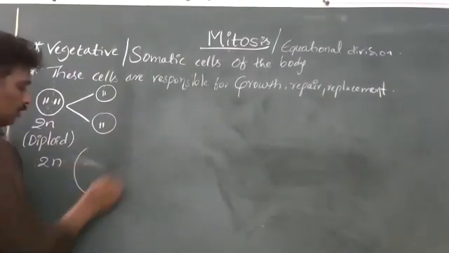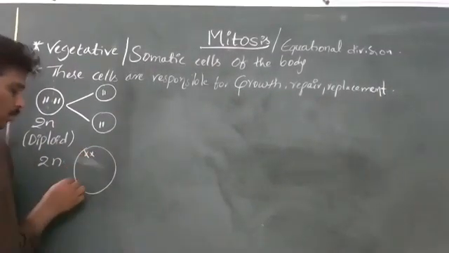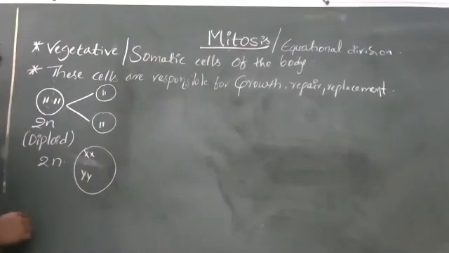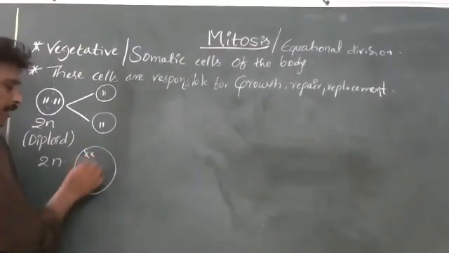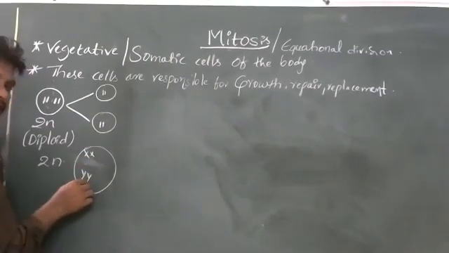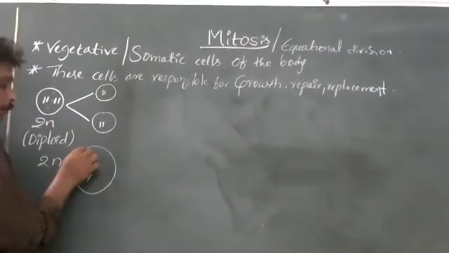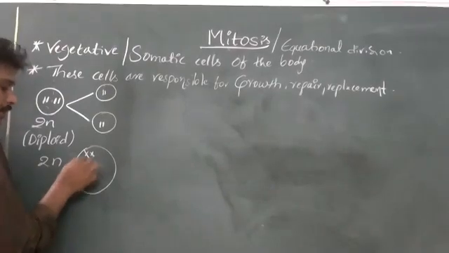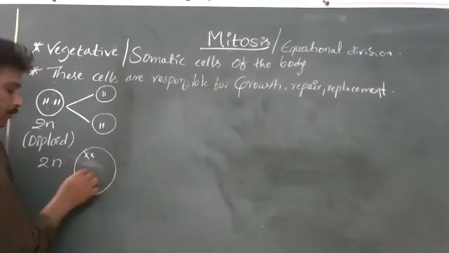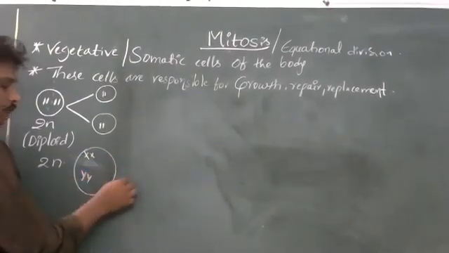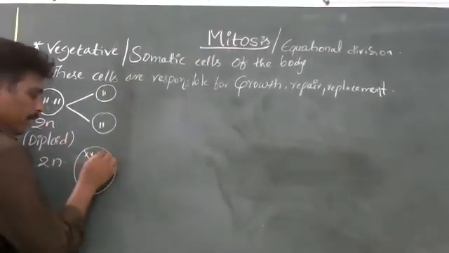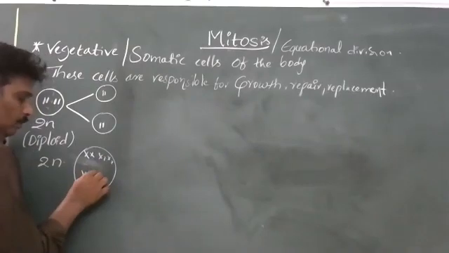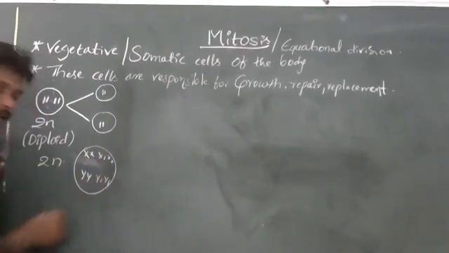Suppose x is one pair and y is one pair, with different characters. That is one haploid set, 1n, and together 2n. Now x duplicates to x1, y duplicates to y1.